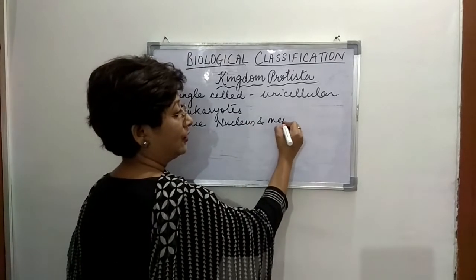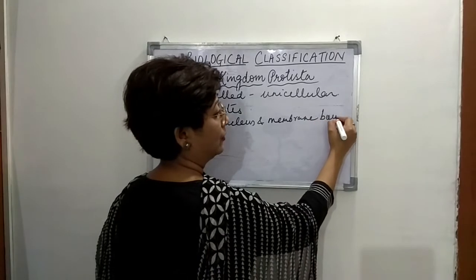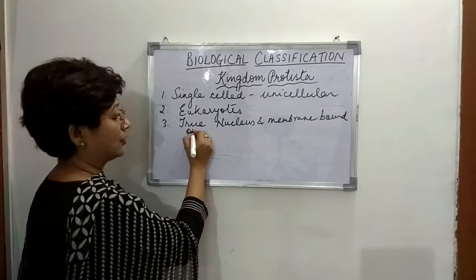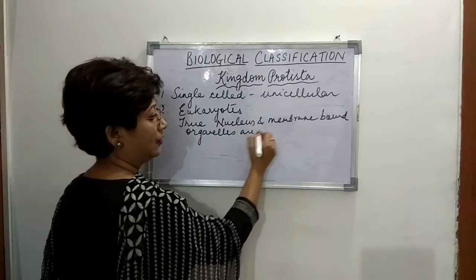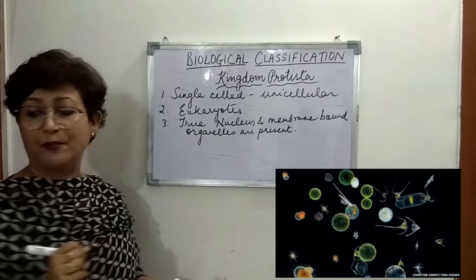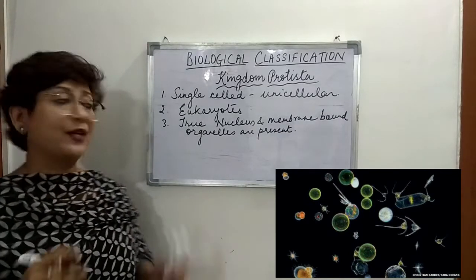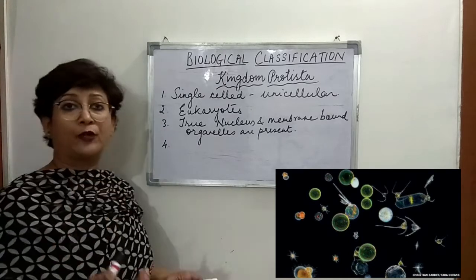Along with the true nucleus, all the membrane bound organelles are present. They are primarily aquatic. Mostly they are found in water.